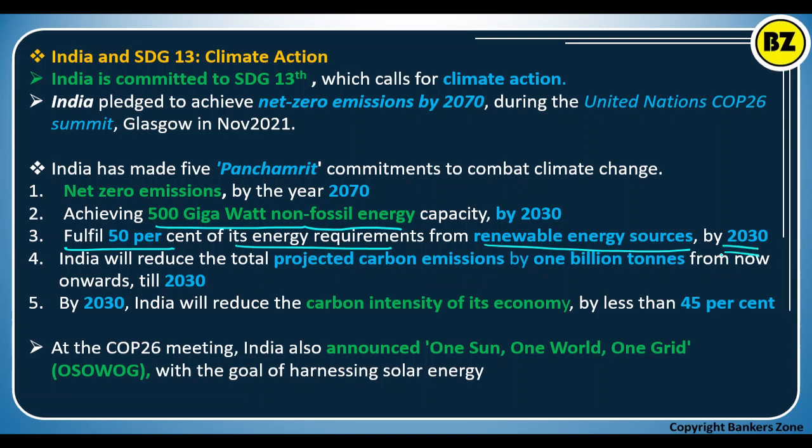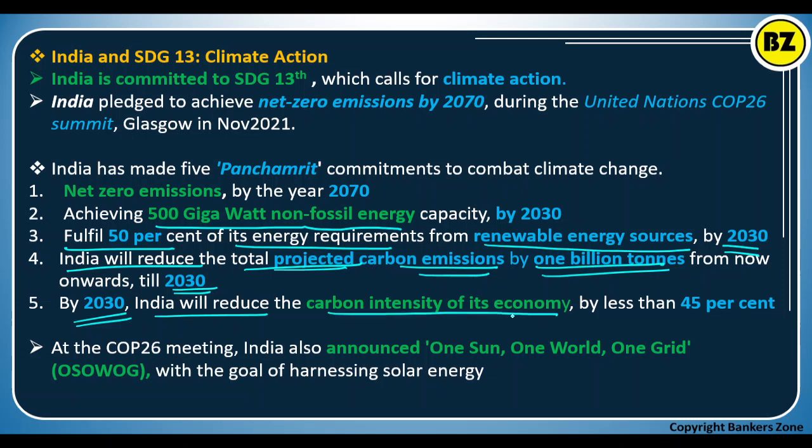That should be achieved by 2030. India will reduce the total projected carbon emission by 1 billion ton from now onwards till 2030.